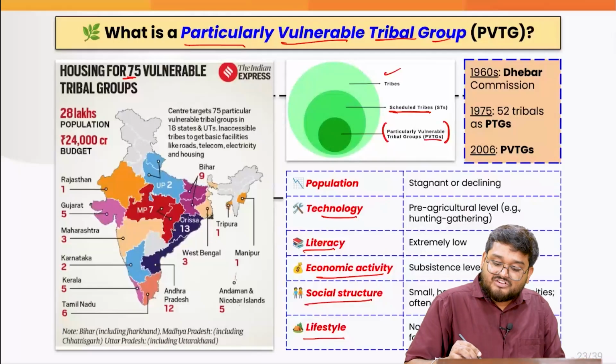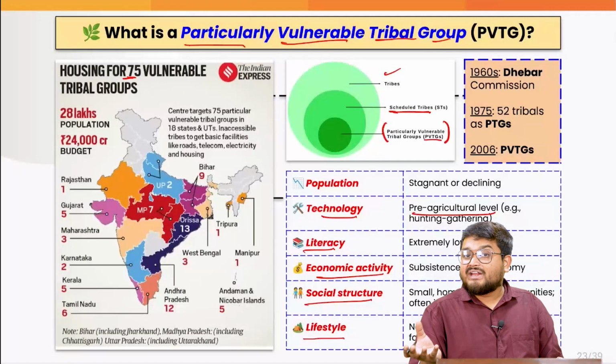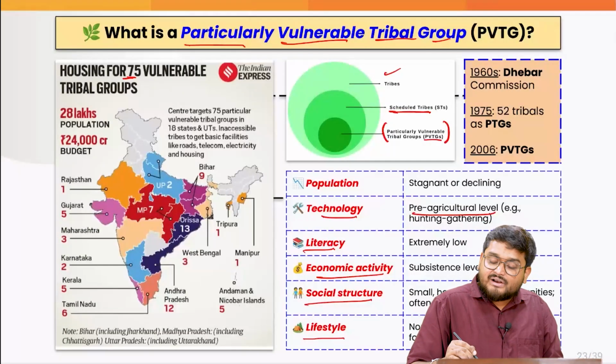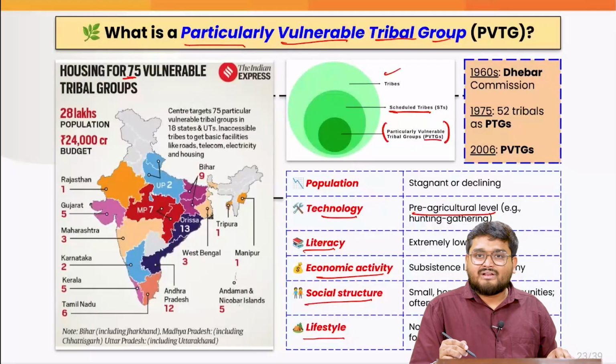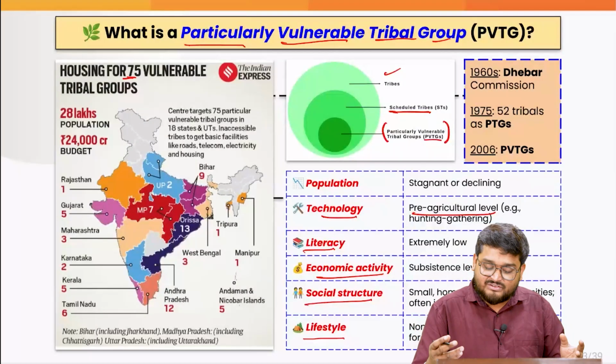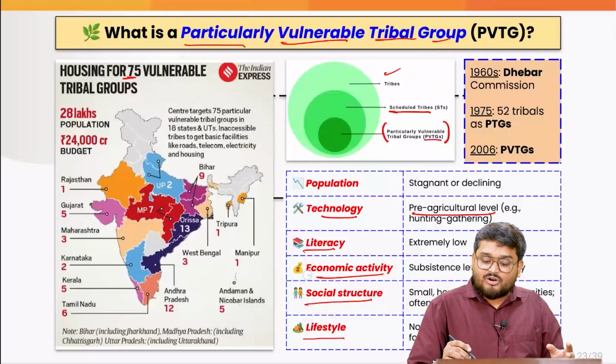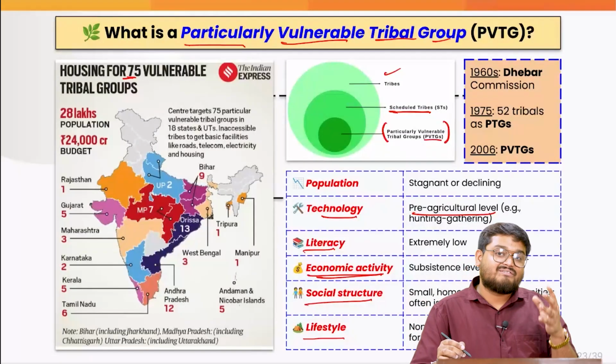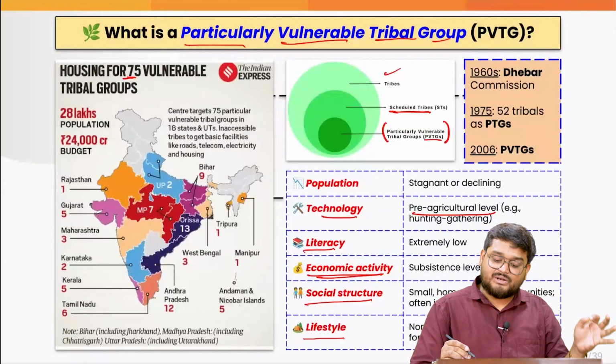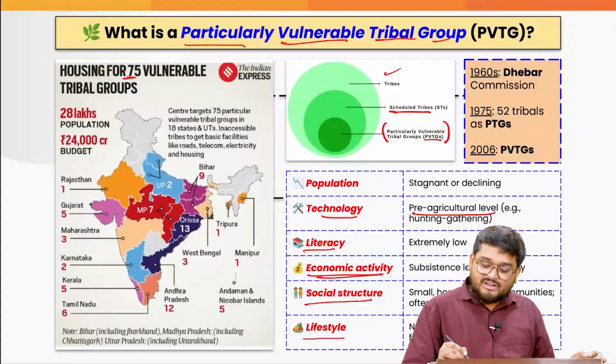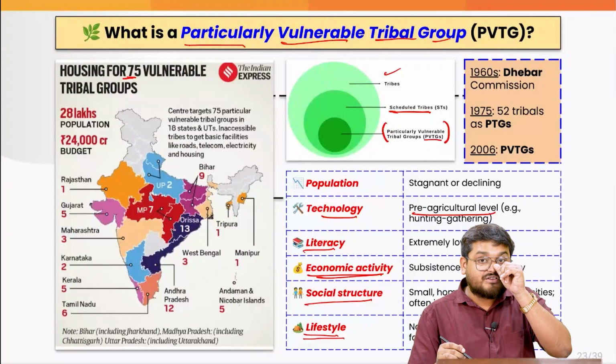Their level of technology is pre-agricultural, that is hunting and gathering. Also, their literacy levels are extremely poor. You can say that they are actually non-existent. Also, with reference to economic activities, they are at subsistence level. That means they consume whatever they produce. Also, their lifestyle is nomadic, semi-nomadic or forest dwelling.